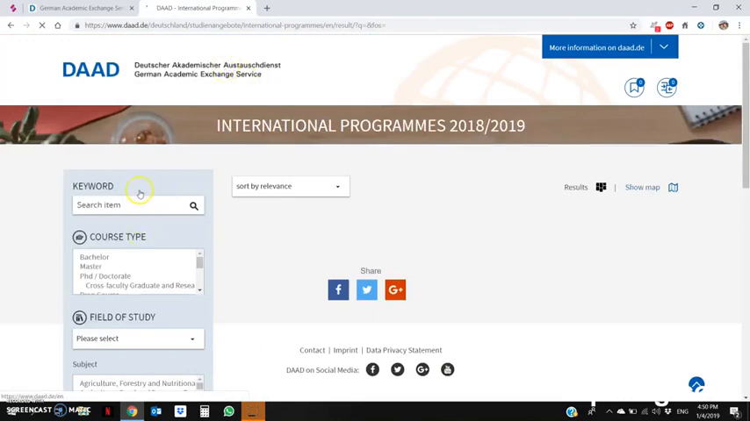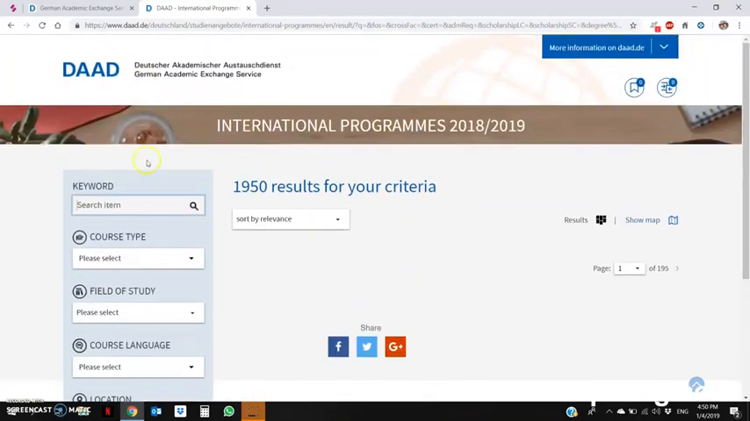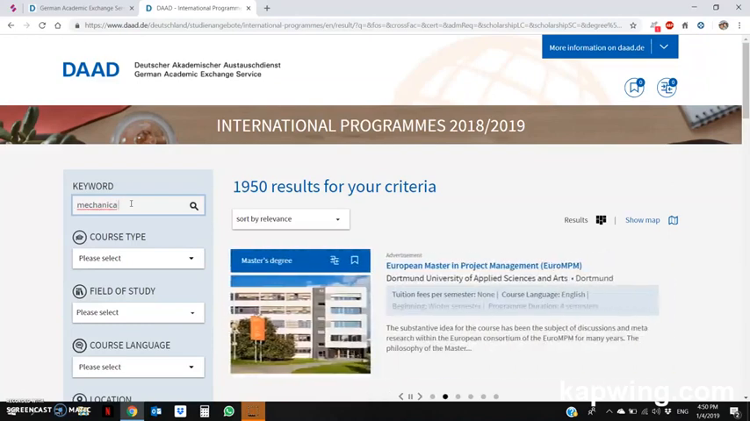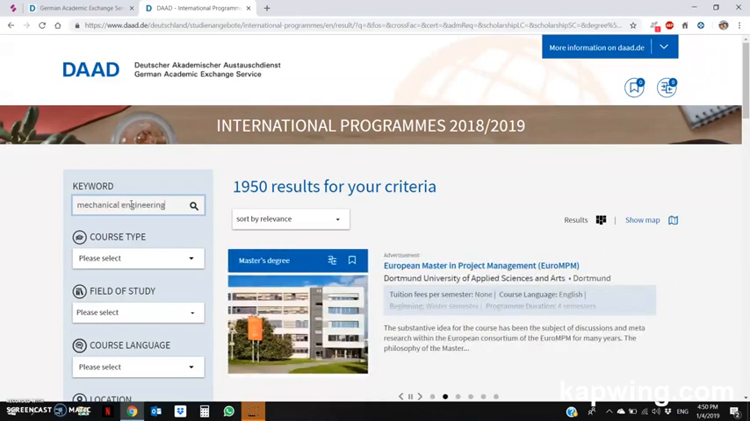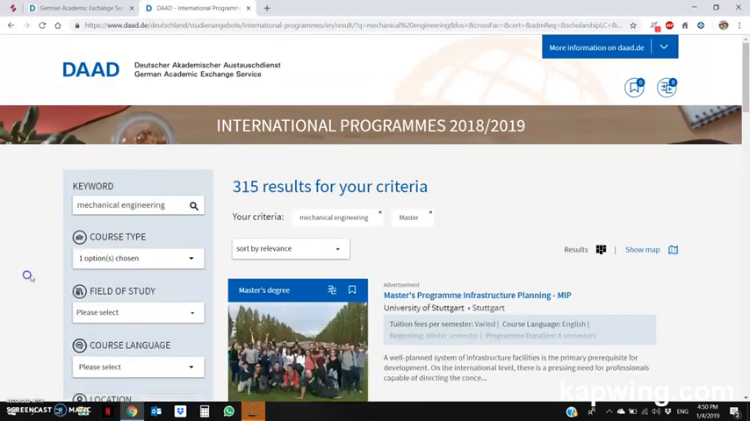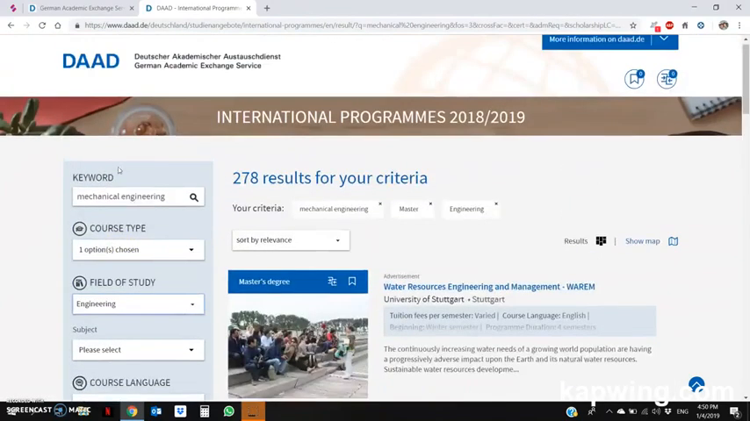Over here you have a bunch of filters, so you have to apply the filters according to your preferences, right? So first of all, let's say we want to search for mechanical engineering because this is the most common engineering in Pakistan, right? So mechanical engineering. Then you can select the course type. If you want to study master or bachelor's, is entirely up to you. Field of study is engineering.